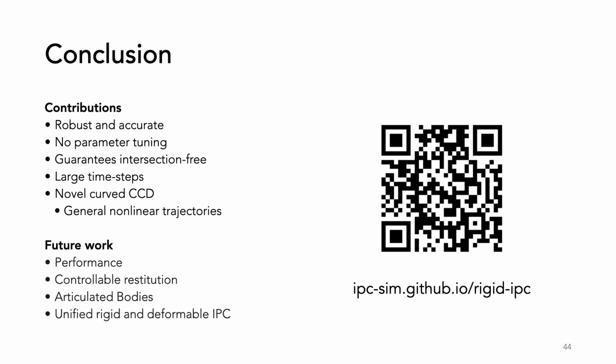In the future, it will be important to look at performance to match the expected speed of other methods. While our method can exhibit restitutive behaviors due to the barrier potential, it is largely uncontrolled and dependent on the time integrator. Controlling restitution is an important piece to work on in the future. Adding support for articulated bodies presents a nice avenue for improved performance and is useful for applications in robotics.